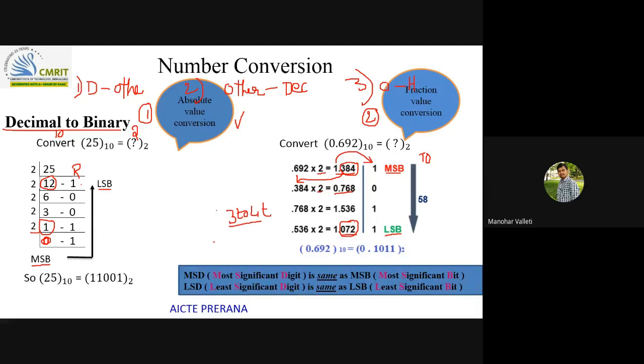In coming discussions also, for some number systems I'll call it the most significant digit also. Both are the same only. Most significant bit we generally use for the binary number system. For other number systems, that is the octal number system and the hexadecimal number system, we will use MSD, which is most significant digit only. So please don't get confused.